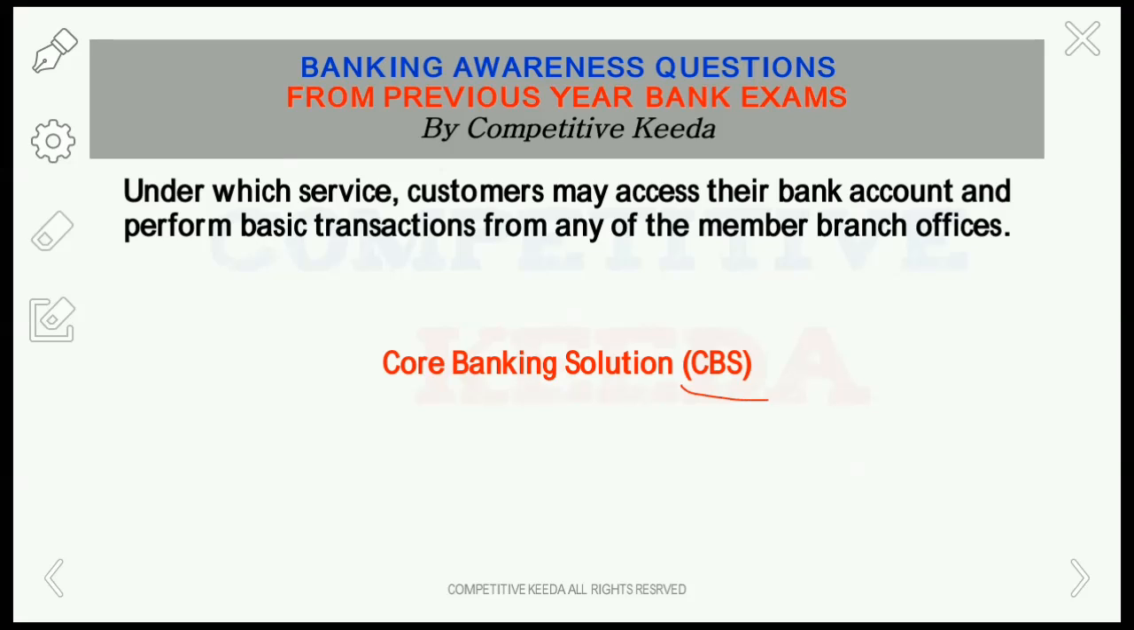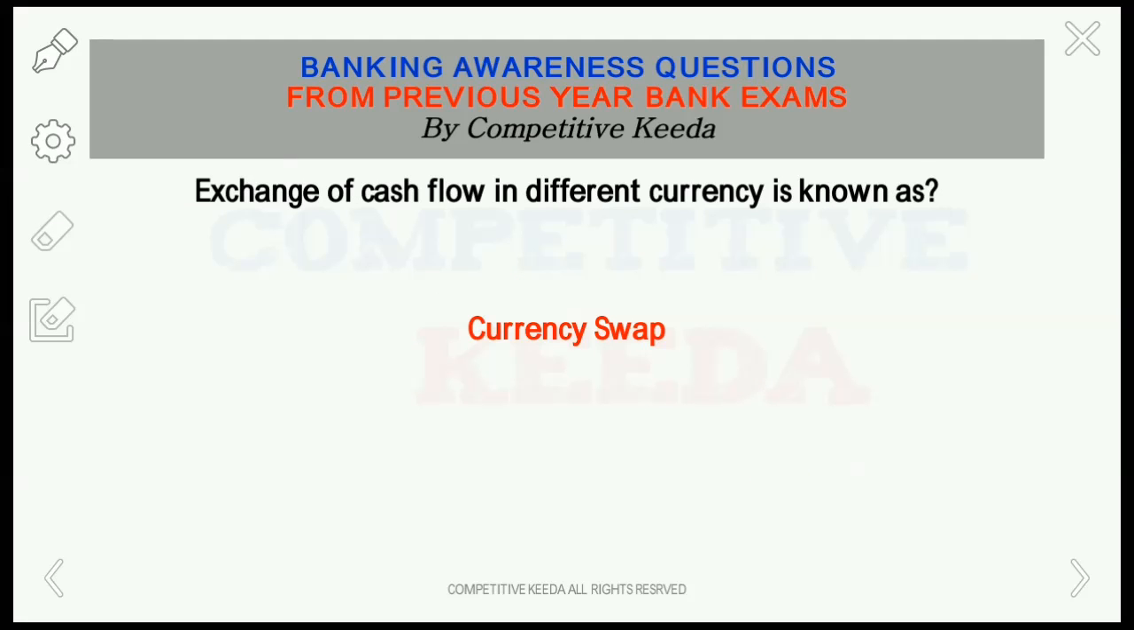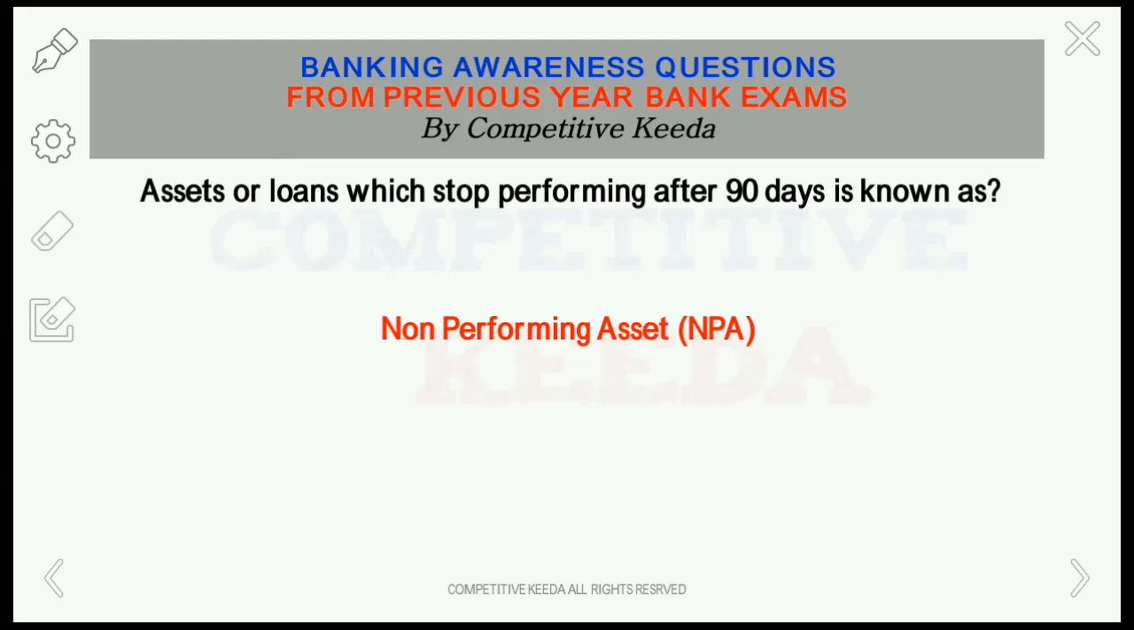So the answer here is CBS, Core Banking Solution. And what is core? Core means centralized real-time exchange. CORE is centralized real-time exchange. CBS is the system through which you can operate your bank account from anywhere. Exchange of cash flow in different currencies is known as what? So it is known as currency swap, meaning exchange of currency from dollar to Indian rupee, from Indian rupee to dollar, and all that.